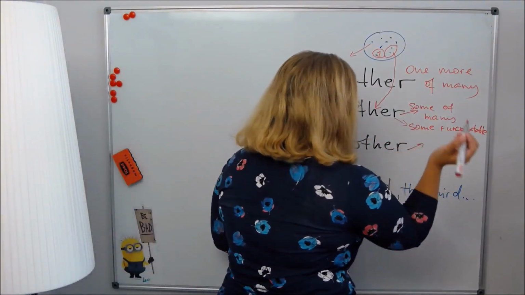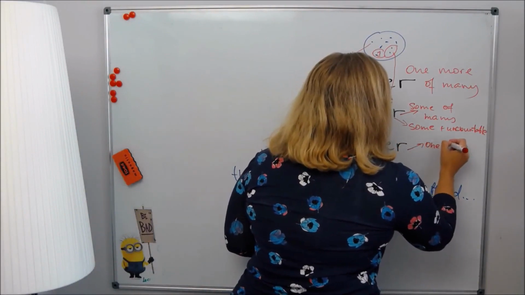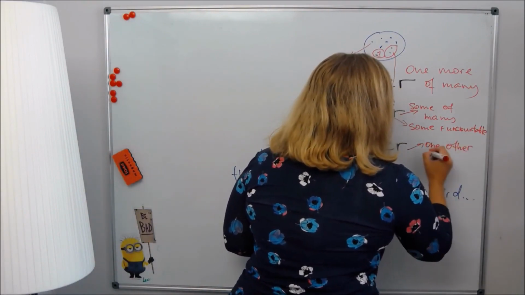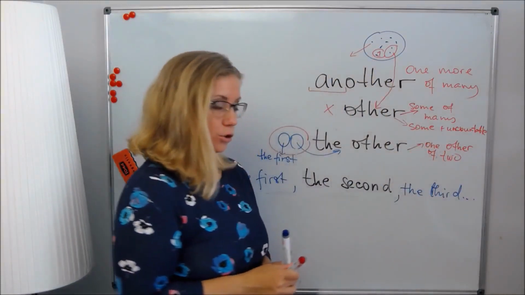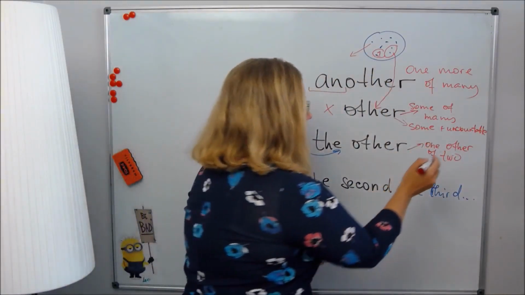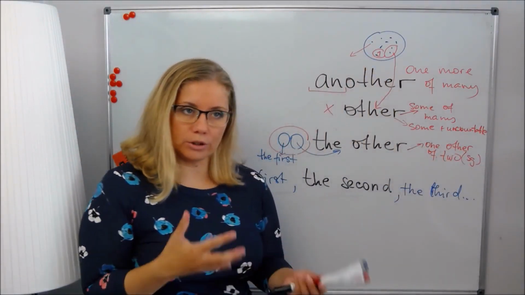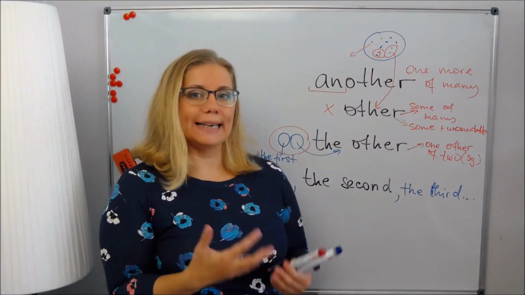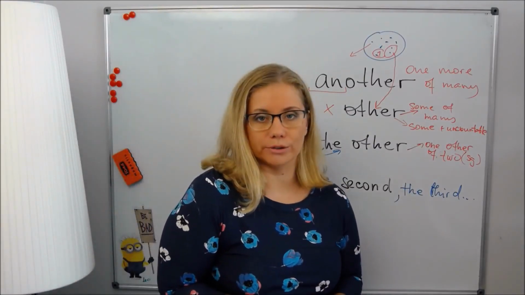And grammatically, it will be one, the other of two. This is with singular nouns. But probably your next question is, can we use the other for plural nouns?